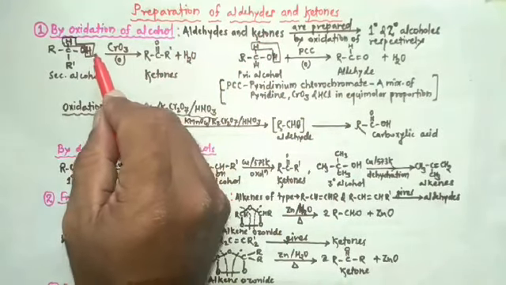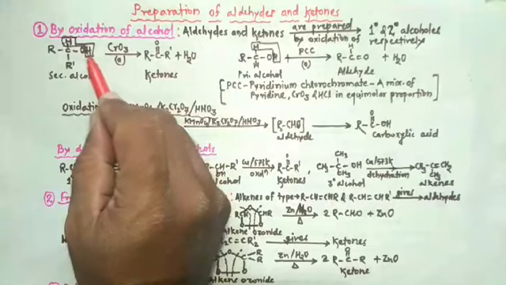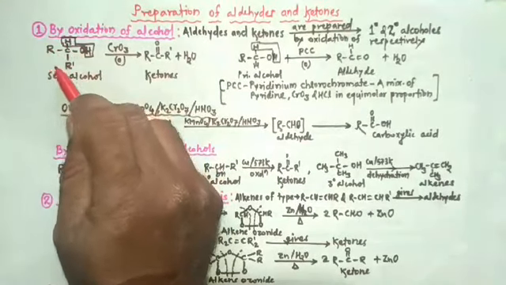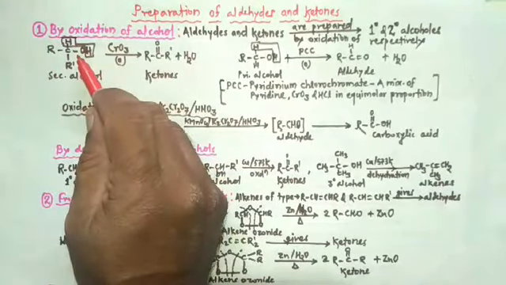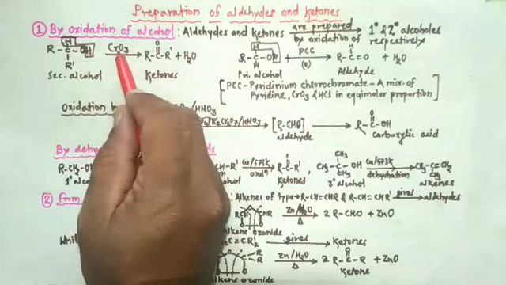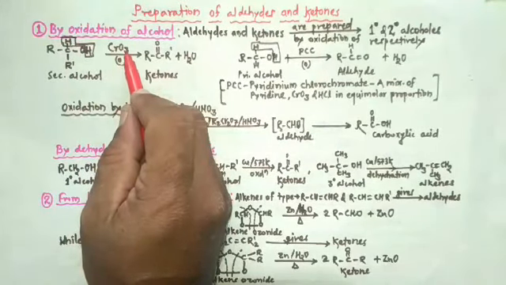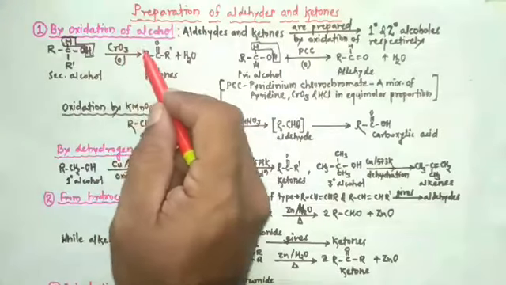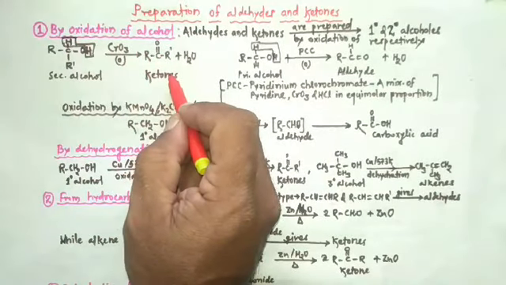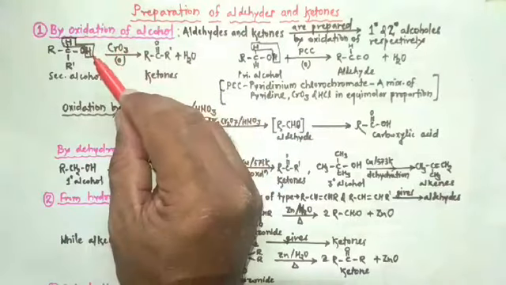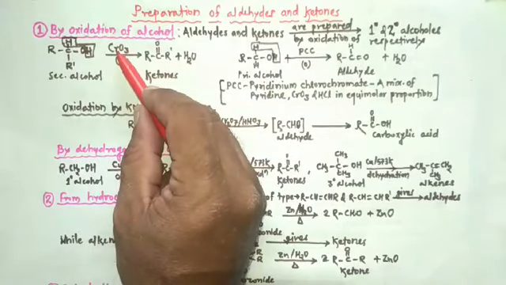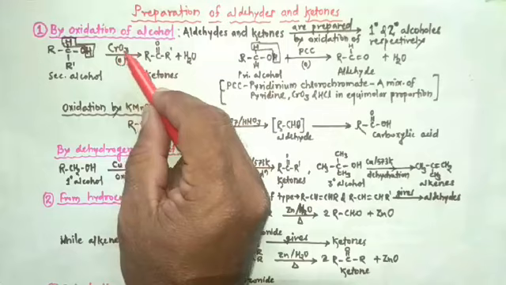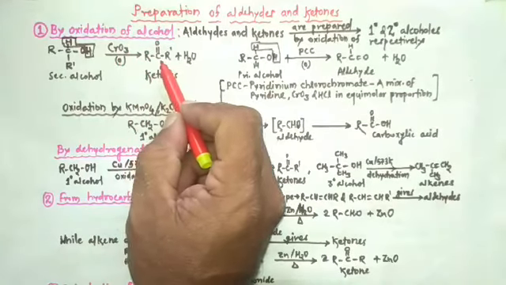So secondary alcohol on oxidation, this is the general representation of secondary alcohol. Secondary alcohol on oxidation by chromic anhydride produces ketones.